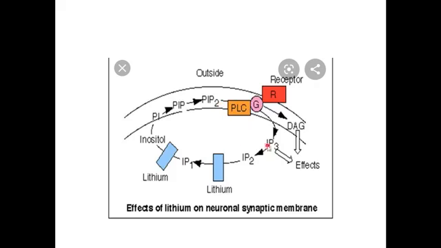After its effects, it should be recycled back to PIP2, and this process is inhibited by lithium by inhibiting the enzyme inositol monophosphatase. So hydrolysis of inositol monophosphate is inhibited by lithium at IP2 to IP1 and IP1 to inositol. Normally, the inositol is converted into PI, then PIP, then PIP2, and finally phospholipase acts to again produce IP3 and DAG. So this is the cycle. The regeneration of IP3 and DAG is inhibited by lithium at two steps: IP2 to IP1 and IP1 to inositol. So this is the main mechanism of lithium.